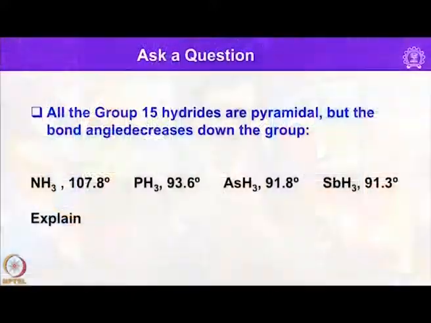Of course, electronegativity is steadily decreasing, and in case of N it is nitrogen having a negative charge. As a result, the NH electrons are essentially staying very close to N and increasing that angle here. And in case of phosphine, phosphorus is a little less electronegative compared to hydrogen. As a result, more electron density will be residing on hydrogen, and the same thing is true in case of arsenic as well as antimony trihydrides.